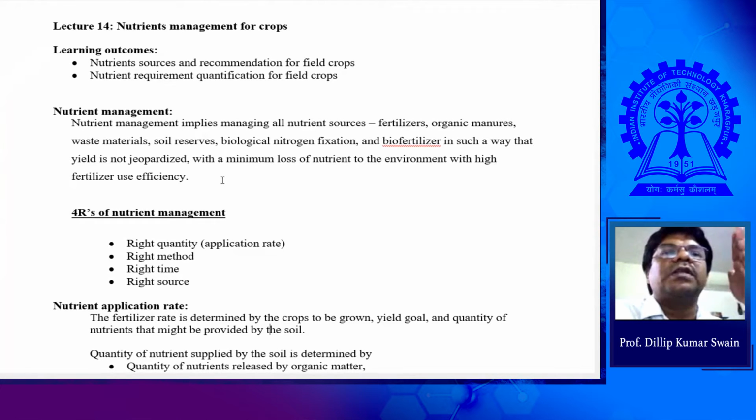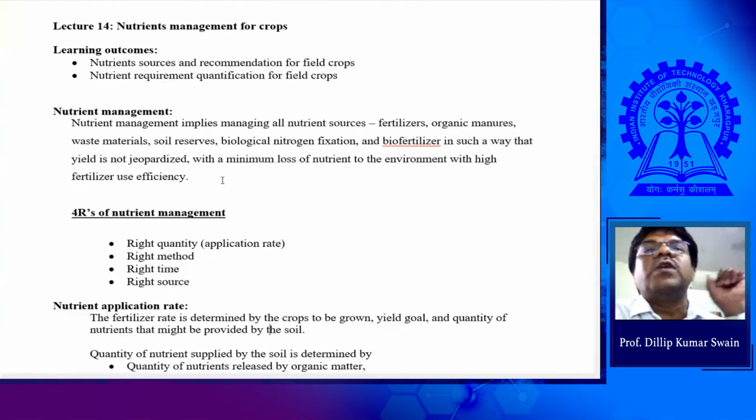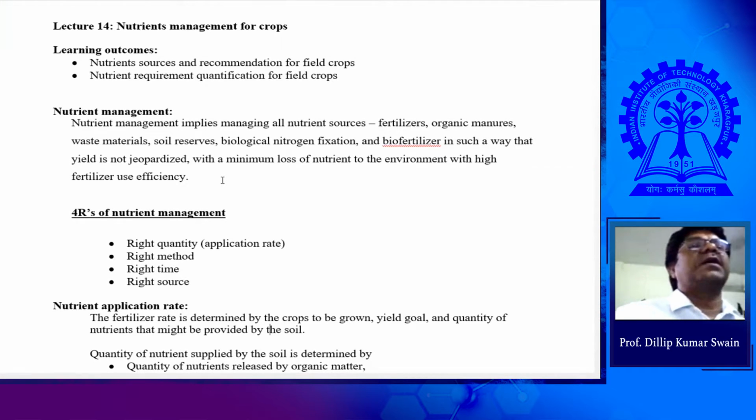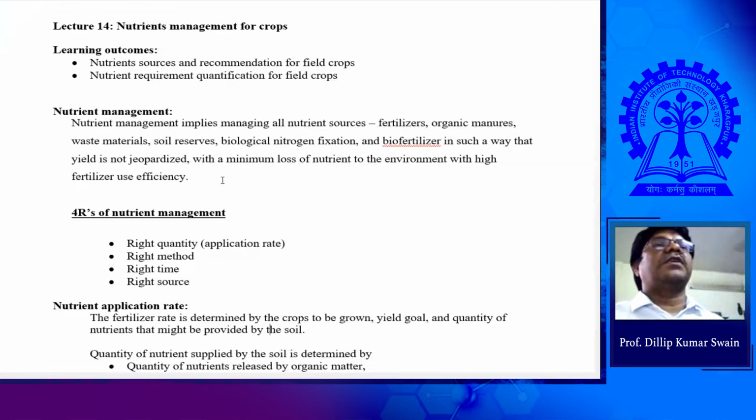fruiting that is continuous, and your harvest is continuous as it goes on, but not exactly for crops like rice and wheat and corn, where your harvest is at specific stages and their nutrient requirement is also at specific stages. In that case, we may think of integrated nutrient management to have sustained production. However, other crops we can take completely organic without applying chemical fertilizers. We can, because the nutrient supply is continuous over longer periods, so the crop can get its requirement and have the same production. That's what you can say.